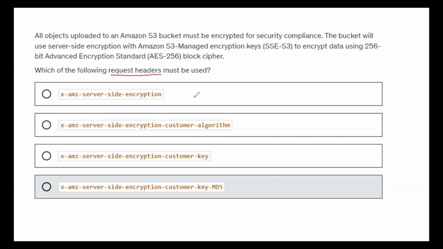So it's very straightforward. We're talking about the S3 server-side encryption, right? Basically, the S3 managed encryption keys. So you can see here, this is the one which is matching: x-amz-server-side-encryption. Because here it is talking about customer algorithm, customer master keys, and customer key using MD5. No, here they're talking about the S3 managed encryption key. So straight away, you can select this option. x-amz-server-side-encryption is the request header that you will be using. So the correct answer is choice 1.